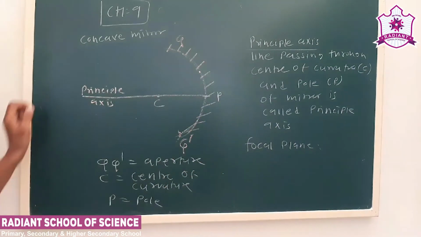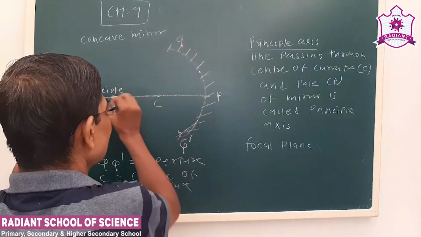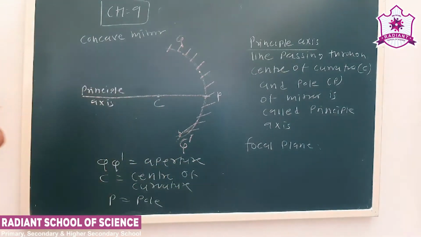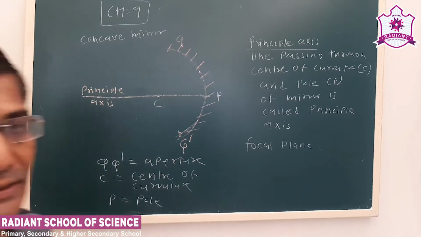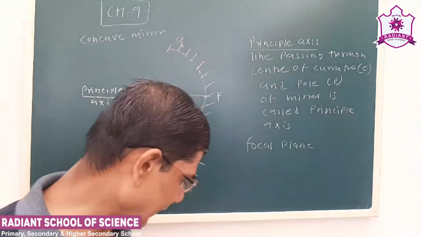As I told just now, to form a plane we need three non-collinear points. So this QQ dash and CP make a focal plane. That is, the aperture and the principal axis make a focal plane. The line CP, passing through C and P, we have called the principal axis.